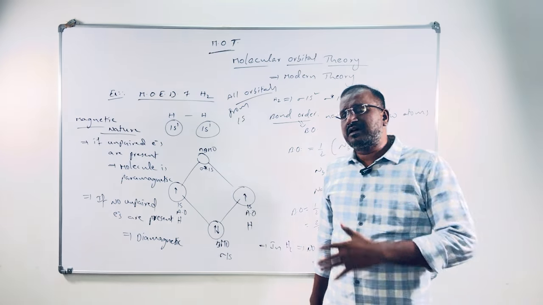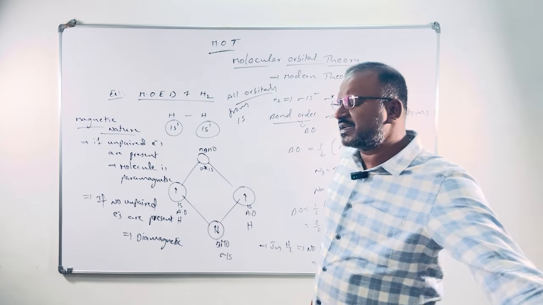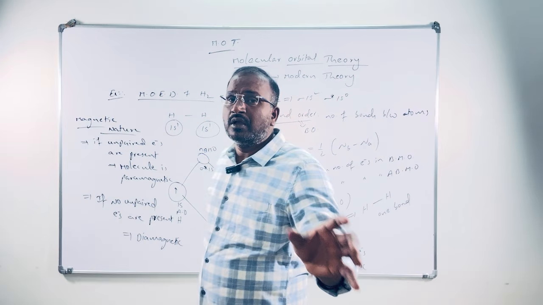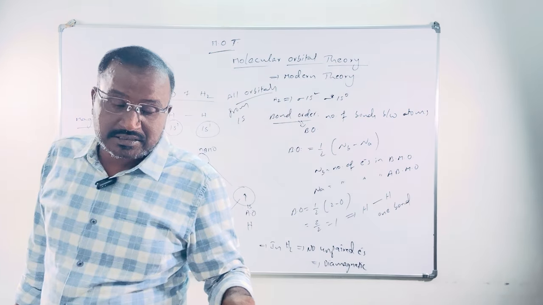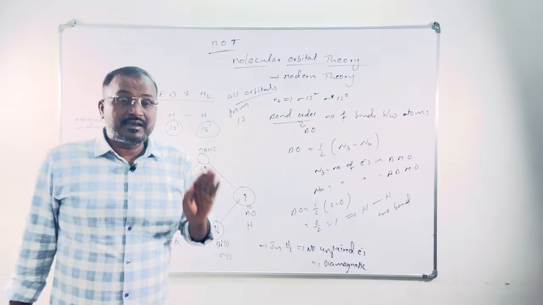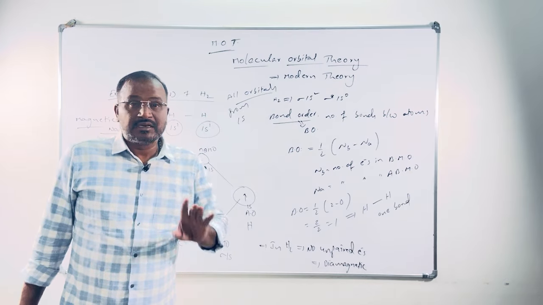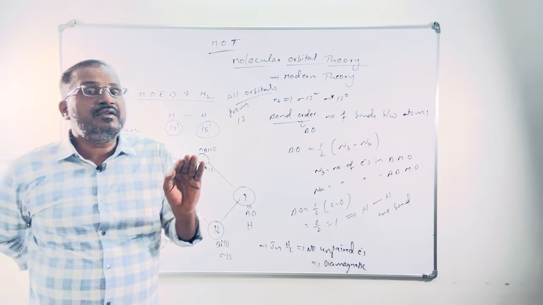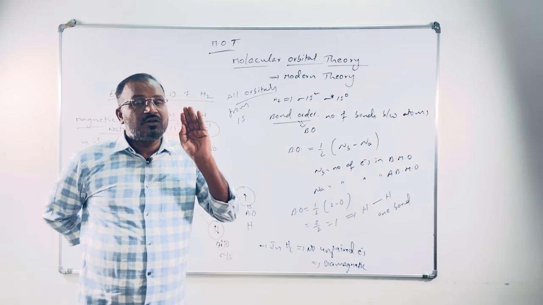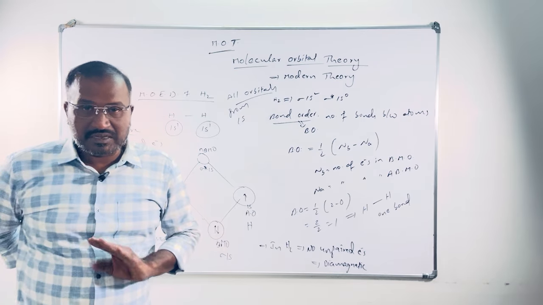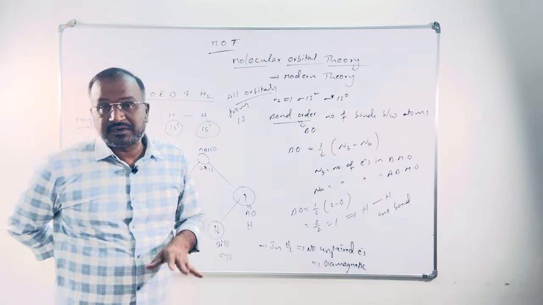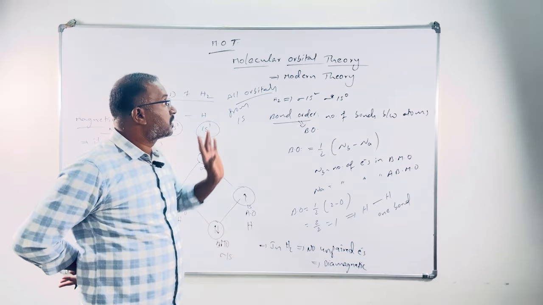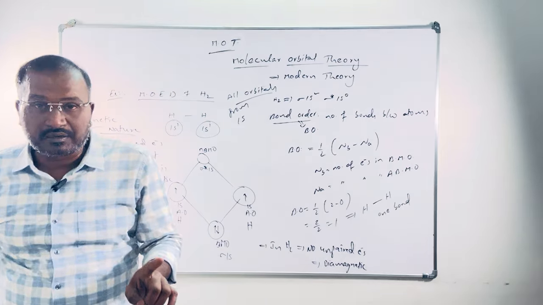According to the hybridization concept or valence bond theory, the previous concepts of chemical bonding, inner shell orbitals and inner shell electrons never participate in chemical bonding. Only valence shell orbitals and valence shell electrons are involved. But here, according to molecular orbital theory, that is wrong.